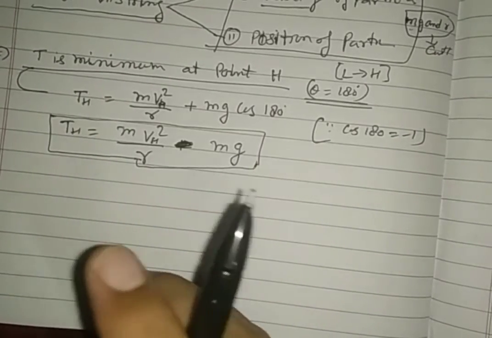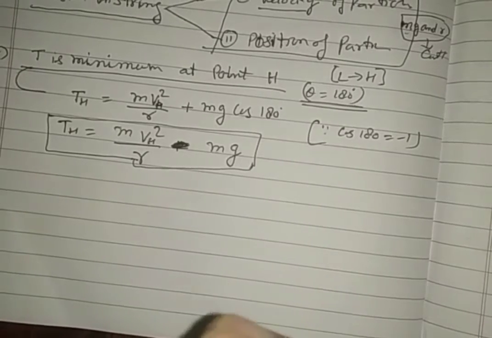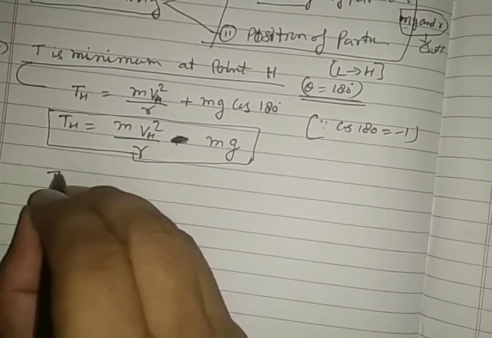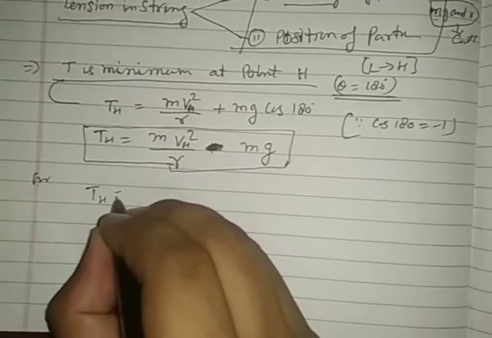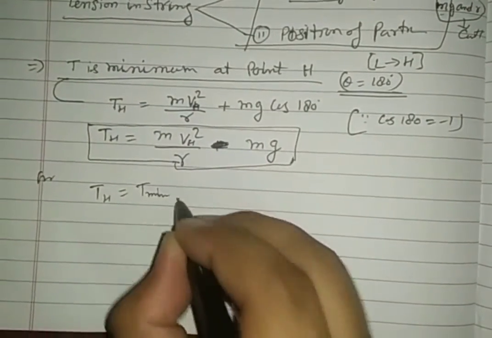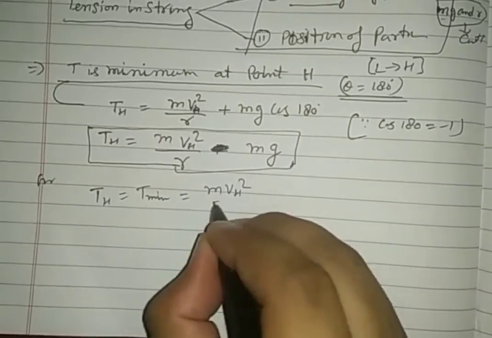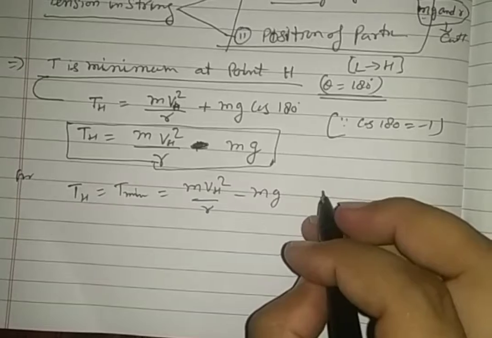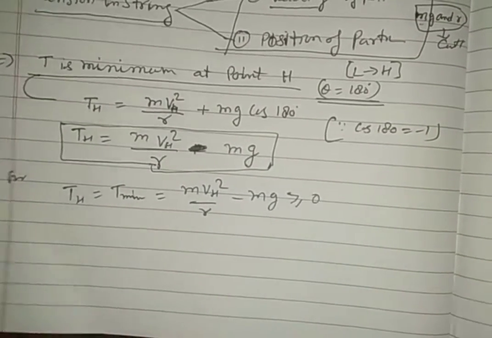See very carefully some of the things we are going to start here in this case. This TH is equal to T minimum. This is equal to m VH square by r minus mg, which is greater than or equal to 0.